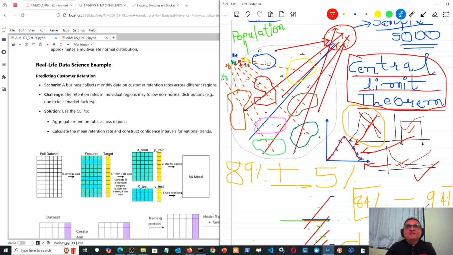But still, when I find the customer retention rate and then I find the mean customer retention rate, then I say that that is the mean customer retention rate of my business operations in India. I don't have to bother about specifying for North, East, West, and South separately. So what allows me to do that?